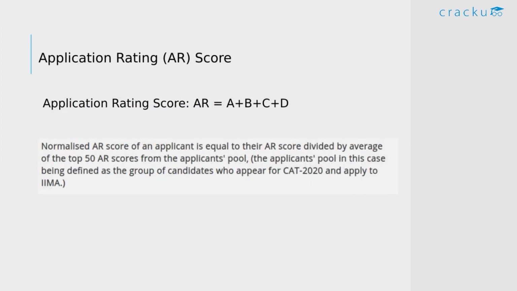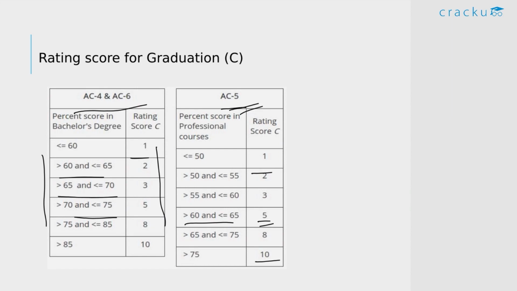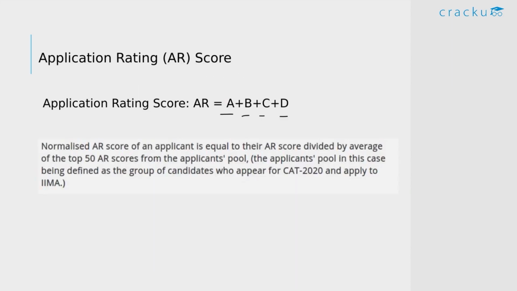Now they combine all these scores which you get in A, B, C, D. D is for work experience, C is for graduation, and so on. They combine all these scores and then they come up with something called the application rating score. And then again, this sums up to 35, which is the maximum score. And they don't directly take that score, they relatively scale it.